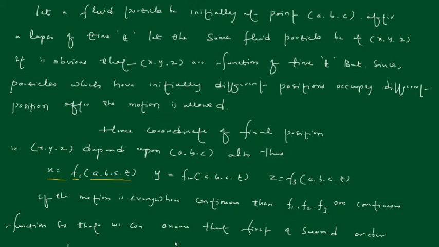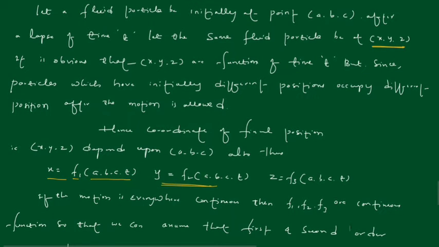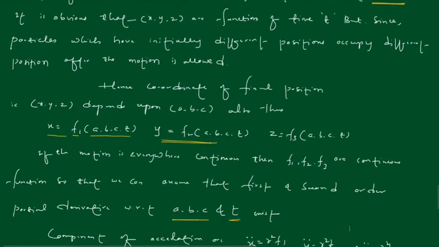That is nothing but the fluid particle in space xyz at any time from its fixed position a, b, c at t equals 0. So x equals f1(a, b, c, t), y equals f2(a, b, c, t), and z equals f3(a, b, c, t).